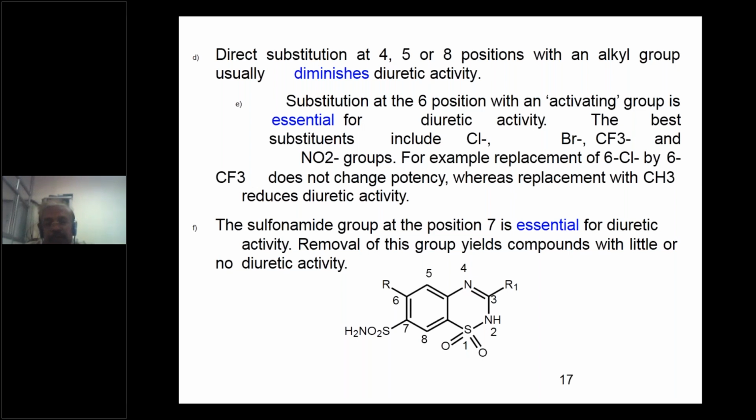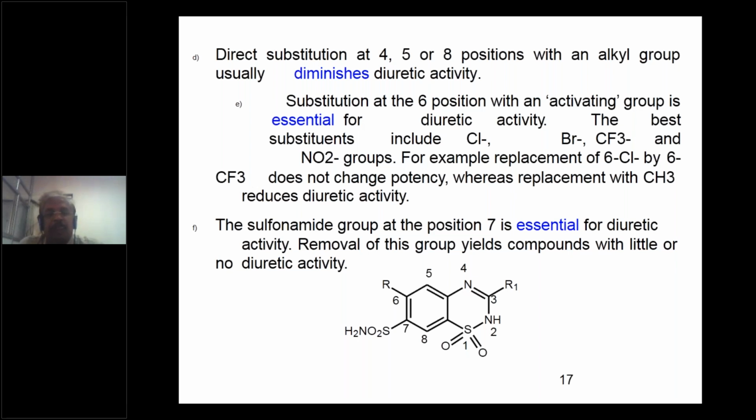It will become the opposite, that is, it reduces the diuretic activity.